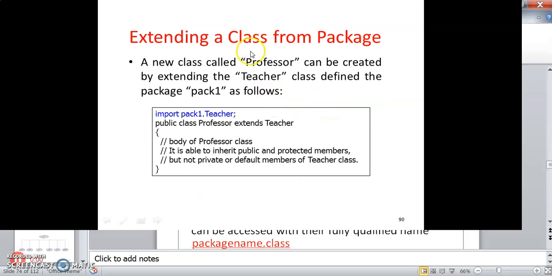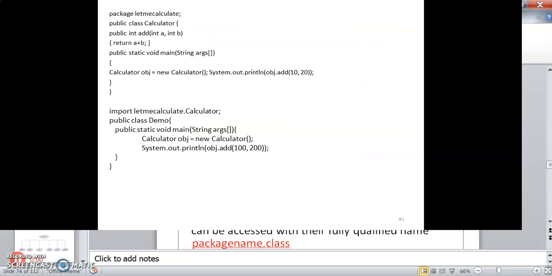So extending a class from a package, a new class called Professor can be created by extending the Teacher class defined in the package pack1. So I am importing the Teacher class from pack1, and then I am trying to extend the class Teacher and derive it to the class Professor. The body of Professor can inherit public and protected members but not private or default members of the Teacher class.